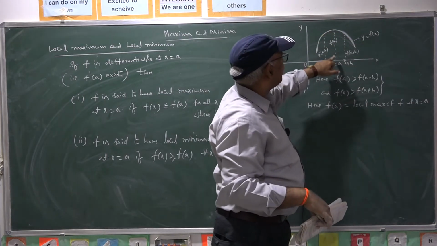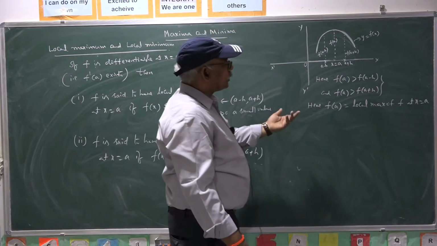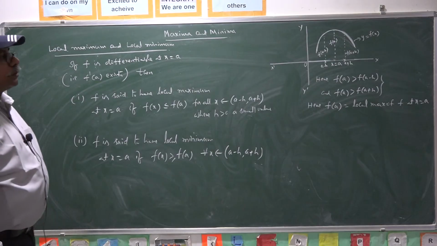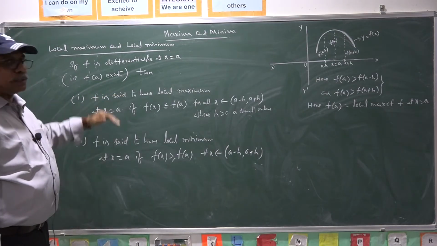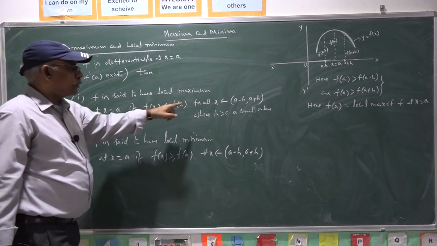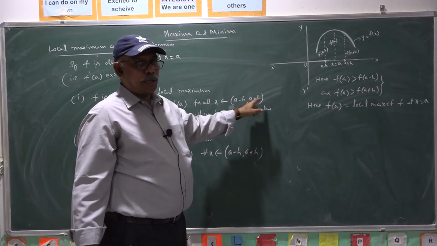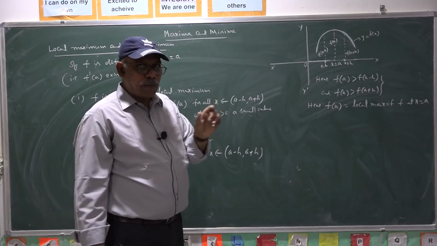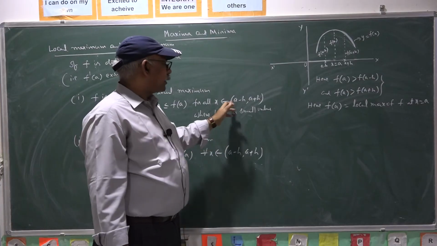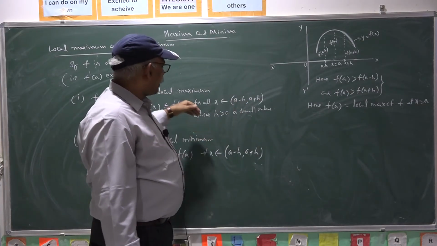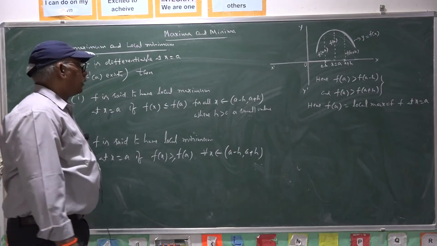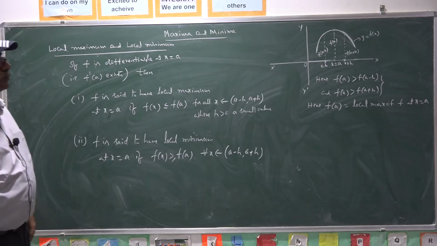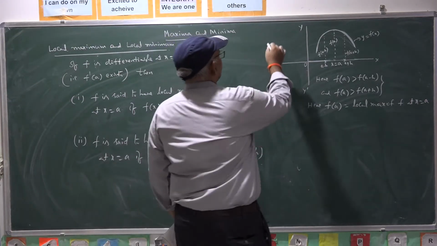So, this is the maximum functional value. Hence, f of a is local maximum of f at x equal to a. That is the definition of local maximum. All the functional values for x belonging to the open interval a minus h and a plus h, that is, the functional values related to the values of x in the neighborhood of a, f of a takes maximum value. In such case, that is called local maximum.